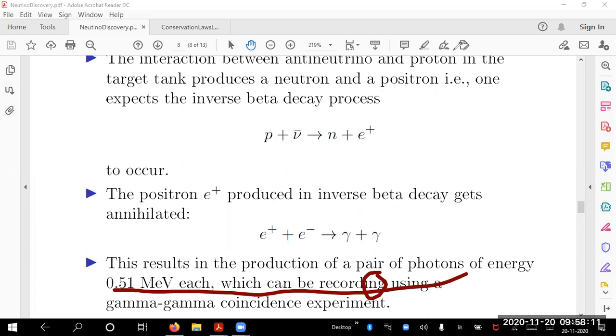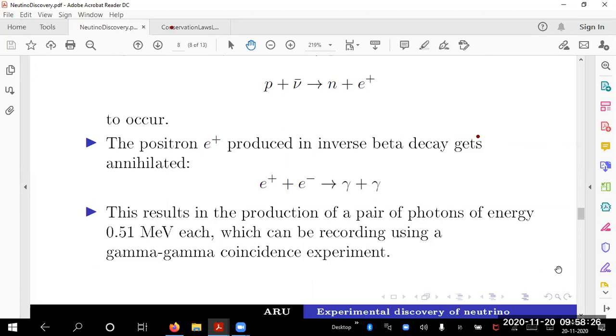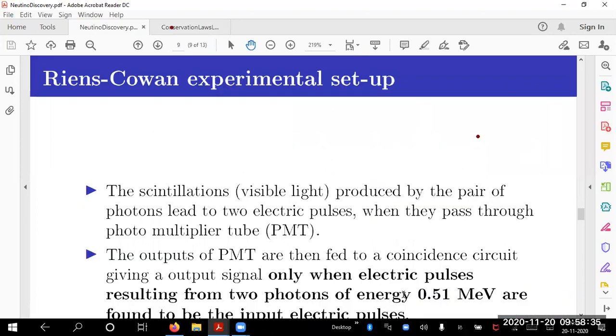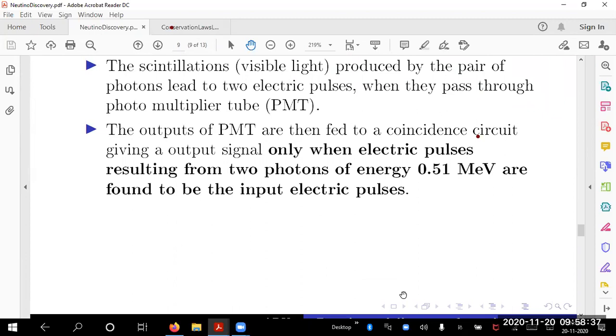using a gamma-gamma coincidence experiment. I will tell you what it is. So first let me say the detection methods known are used here. But what are the detection methods known? We know how to detect a gamma ray: there is a scintillator, there is a photomultiplier tube. With that I will detect it. So now I will say, fine, I am detecting it, but what is the question? Their experiment had scintillations produced.